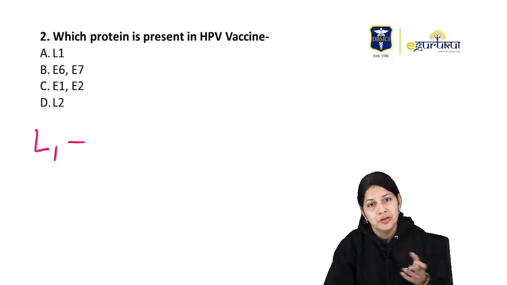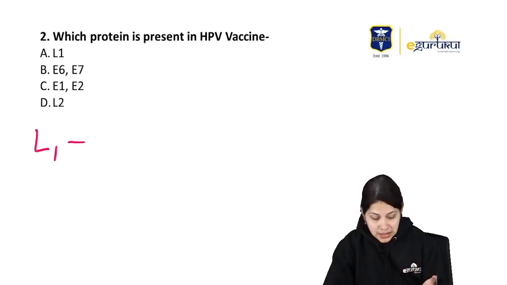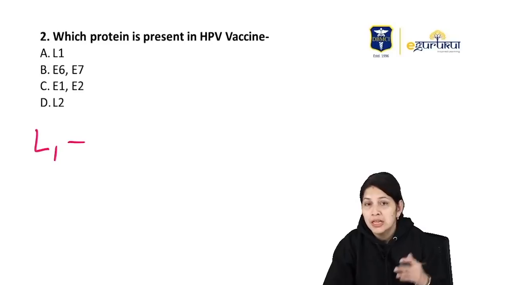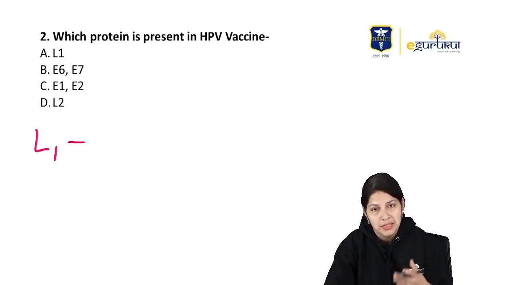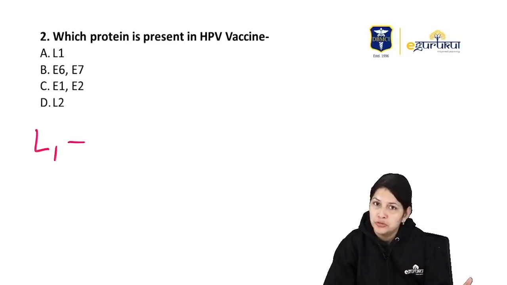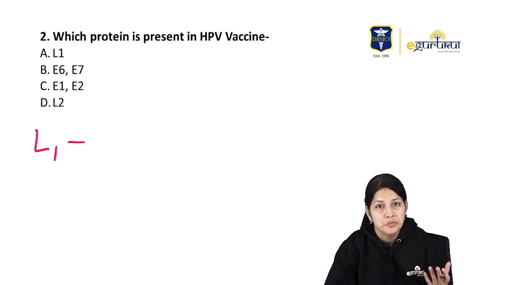So to prevent the infection and also the cervical cancer, these are given to females 9 to 14 years or up to 25 years. If we give the vaccine at an early age, then the immune response will be better, and only 2 doses will be required if given below 14 years of age, as compared to after that when 3 doses will be required and the immune response may not be that good.